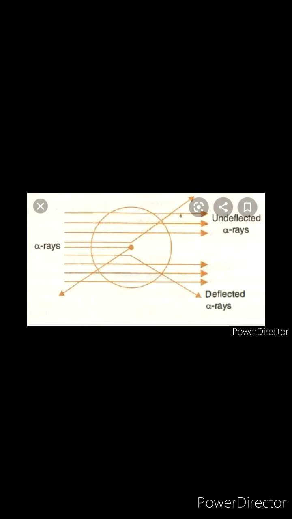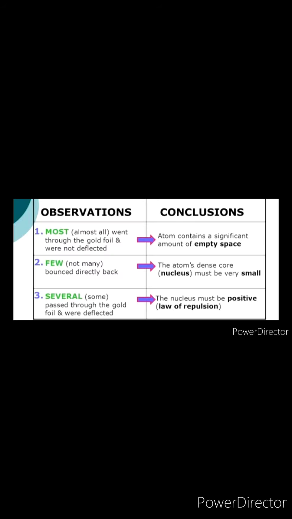Rutherford bombarded a thin gold foil with alpha particles. Students, alpha particles are emitted by radioactive substances like radium and polonium. After bombarding a thin gold foil with alpha particles, Rutherford made some observations and conclusions. The first observation he made was that most of the alpha particles went straight through the foil, and this is explained by the fact that they were not attracted or repelled by any particle. So, in other words, the atom is mostly empty.